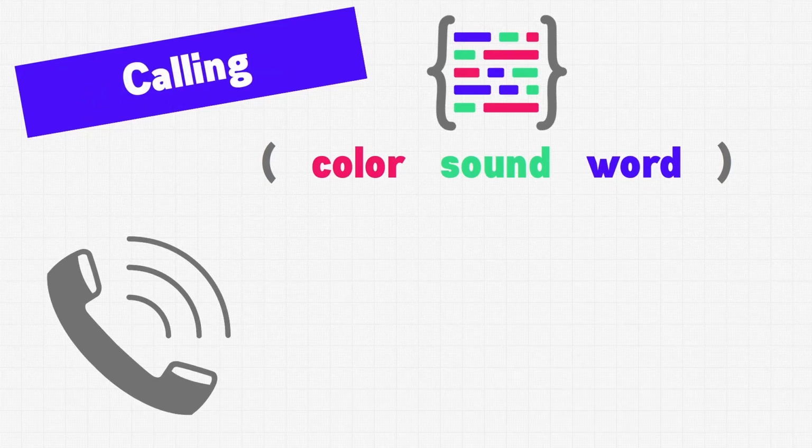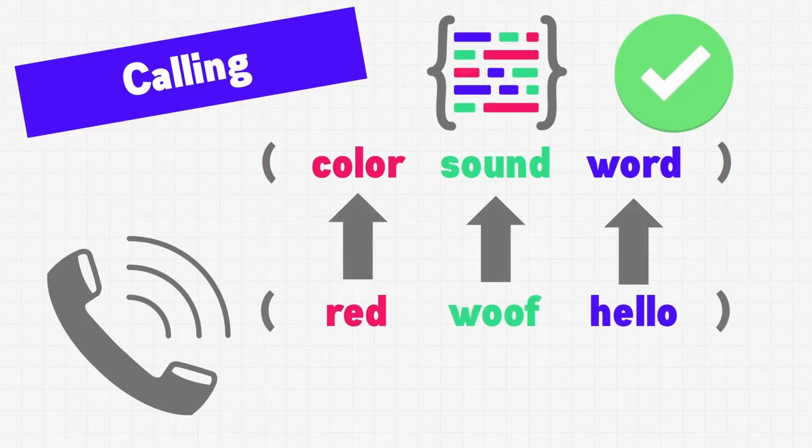To execute the code within the function, we have to call it. You can think of calling a function like you would calling a phone number. You may not know where the person is right now, but you have their phone number and you can call them. Functions work the same way. As long as you have the function name, you can call it and execute the code within.